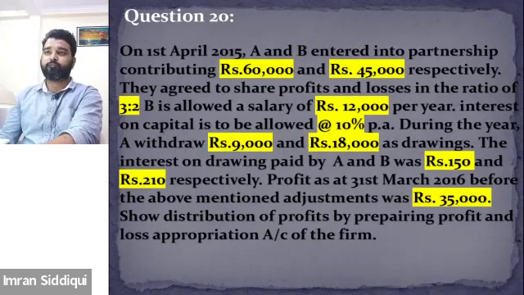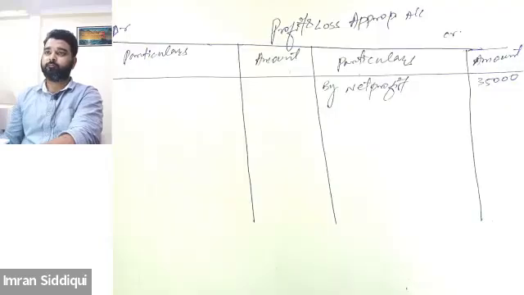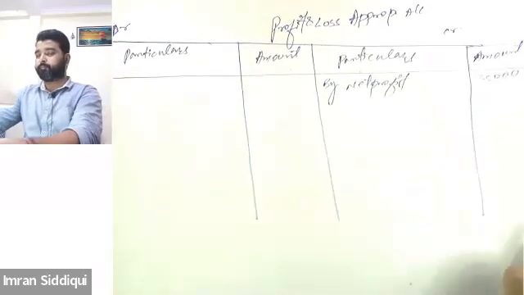Let's start from the very beginning. The question says both partners have contributed 60,000 and 45,000 as their capital, and their PSR is 3:2. Next point is that B is allowed a salary of 12,000 per year.